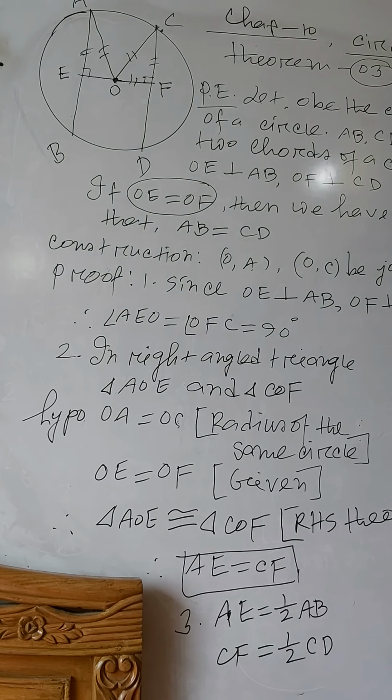Therefore, we can say that half of AB equal to half of CD.